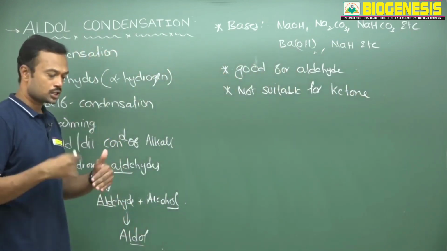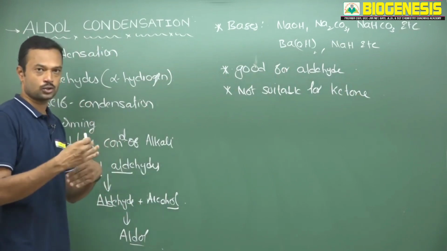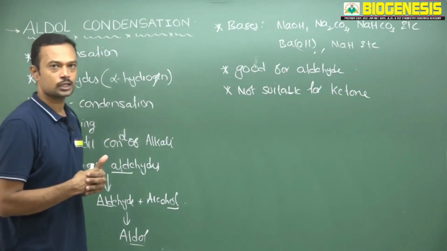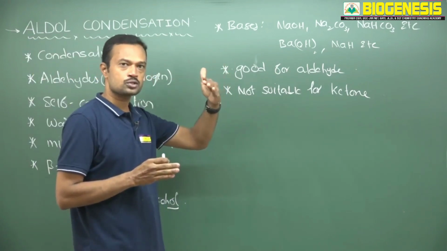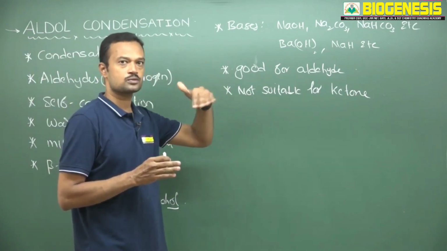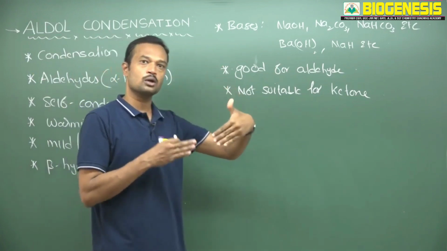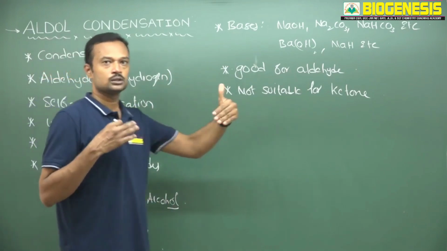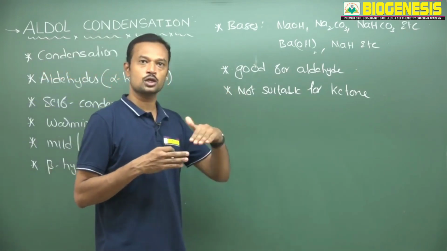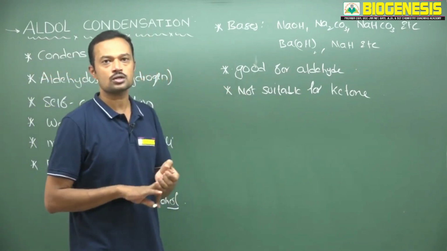Condensation takes place not only within the molecule, but also between molecules. If the same molecules condense together, that is called simple aldol. If different carbonyls, such as ketones and aldehydes, combine together, that is called cross aldol.